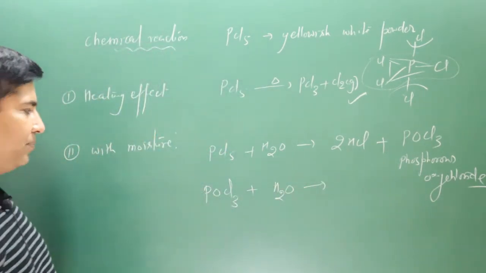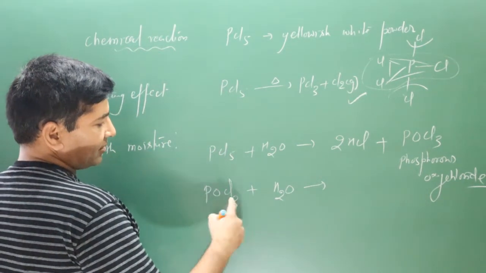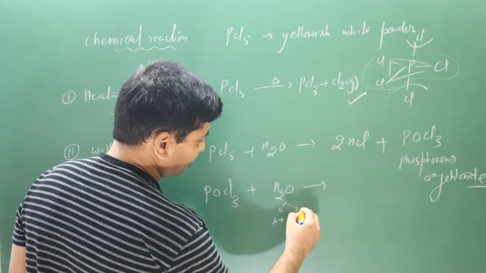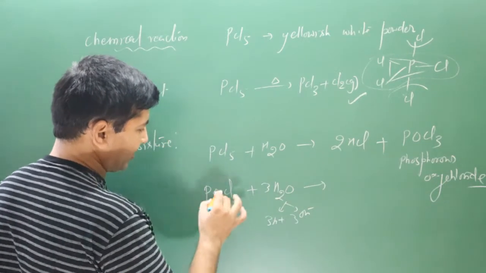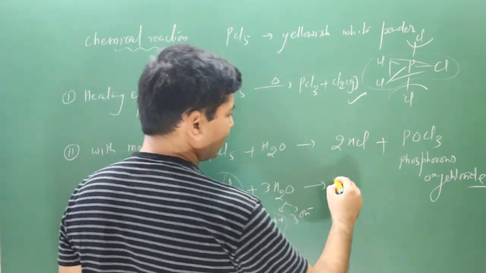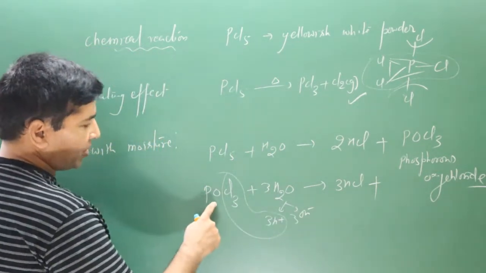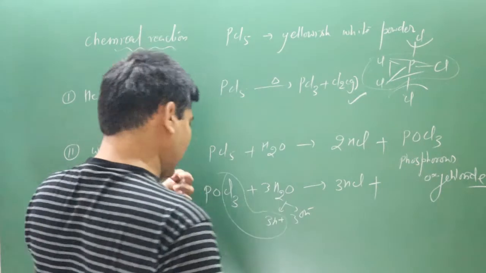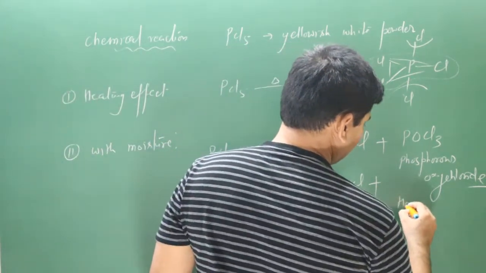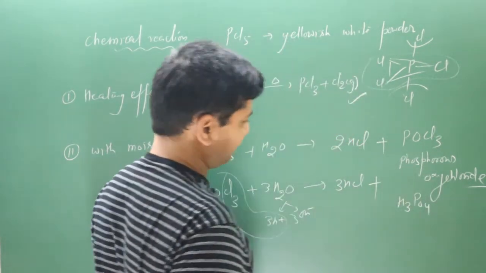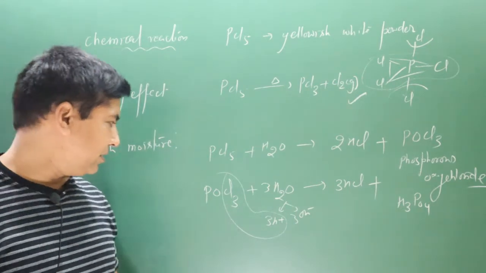Now pay attention very carefully. In this case, what happens? 3 Cl are there, it will liberate what? H plus, and this is what? OH minus ion. 3 Cl are there, I take 3 molecules, 3 H plus and 3 OH minus ion. This portion will separate out. We got 3 HCl. Okay, then we have 3 OH and we have PO is there. Then we get H3PO4 is there. Phosphoric acid is there. Phosphoric acid is produced. Now check if equation is balanced.